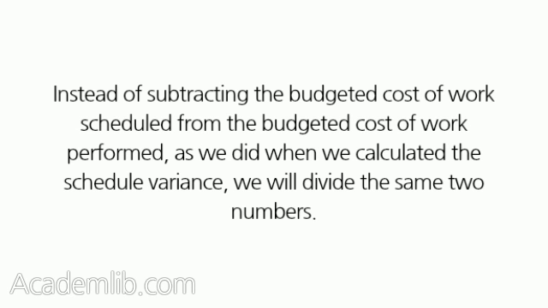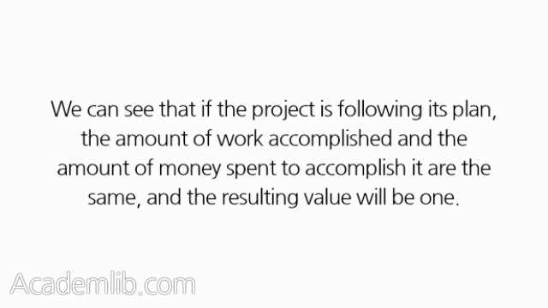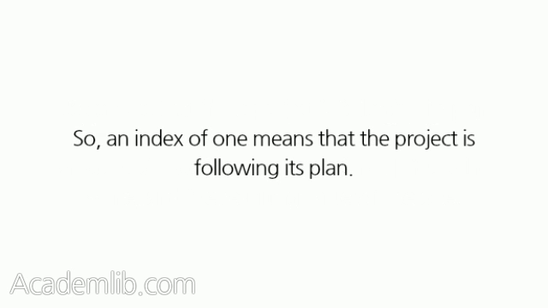Instead of subtracting the budgeted cost of work scheduled from the budgeted cost of work performed, as we did when we calculated the schedule variance, we will divide the same two numbers. We can see that if the project is following its plan, the amount of work accomplished and the amount of money spent to accomplish it are the same, and the resulting value will be 1. So, an index of 1 means that the project is following its plan.